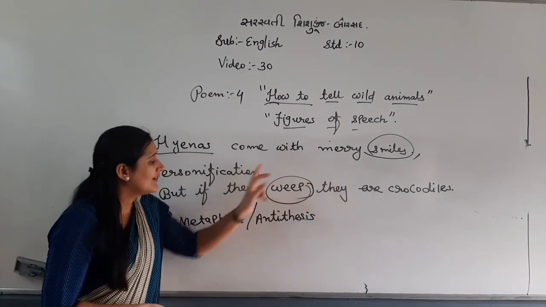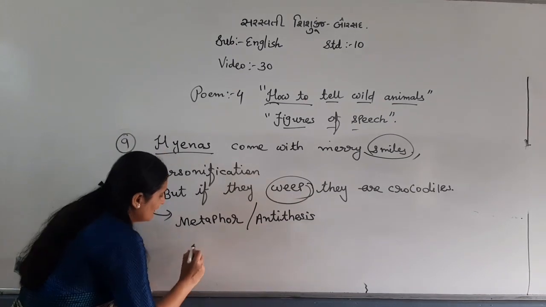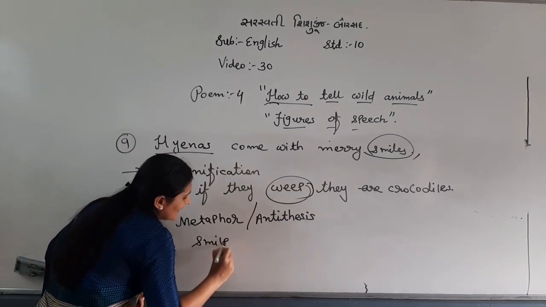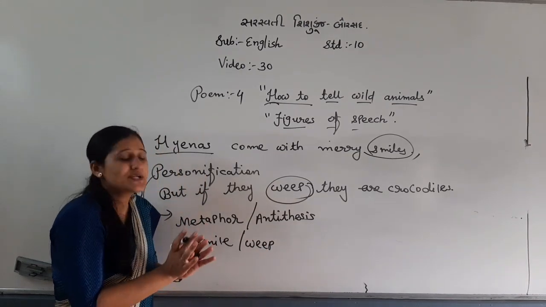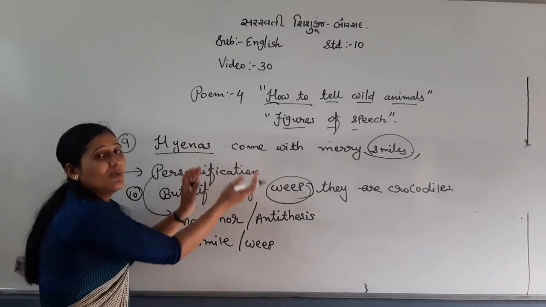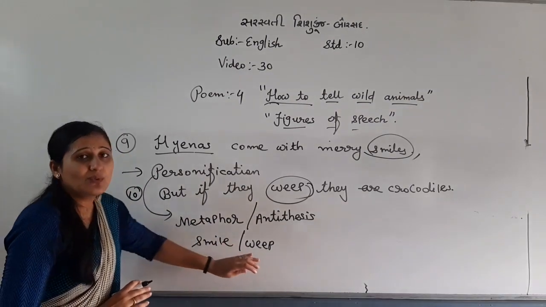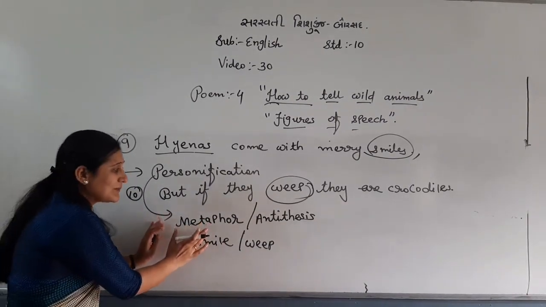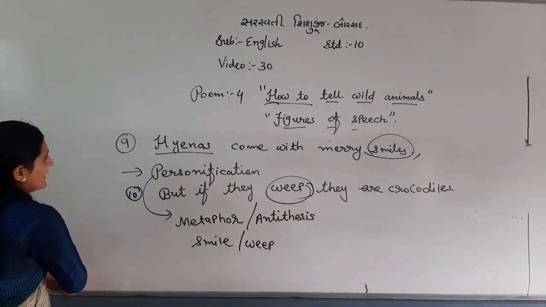One is smiling, one is weeping, means crying. So these two words, smile and weep, show contrast between two lines. That's why this is metaphor and antithesis. Right? Next, see number 11.